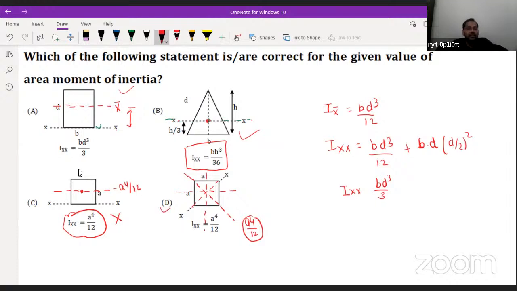So what options are correct here? Now you can conclude option A is correct, option B is correct, and option D is correct. So the answer will be A, B, comma D. Is it okay? Any doubt? Okay. Yeah, this should be a to the power 4 by 3, but here it is mentioned a to the power 4 by 12. That's why this will not be the correct answer. Fine. Now come to the next one.